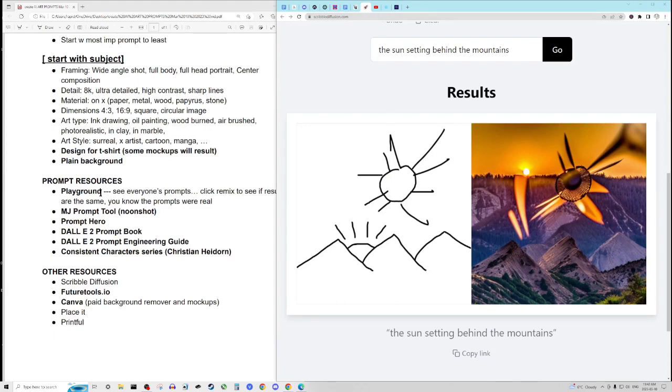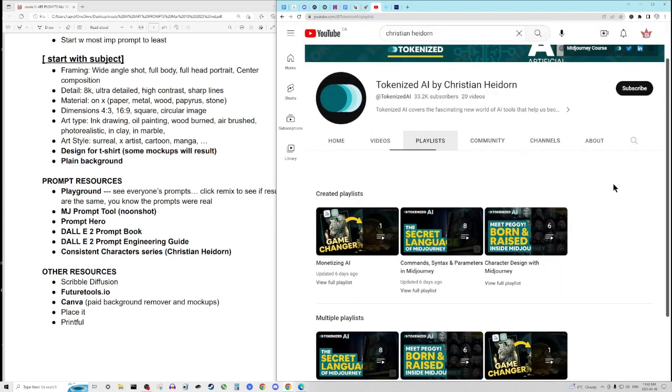Okay, so we've covered a lot of these things, and if you are going to be doing KDP books and you've got a character that you love, one of the resources that you'll want to look at, because that's really tricky and it's going to take you a little bit of time to understand how consistent characters are created, is Christian Heidorn. He does a really great job of that, and there are a series of videos. If you want to have a professional piece of work for your book, you don't want each photo of your main character or any of the subject matter in the book to look in wildly different styles. So you have to think about controlling that a little bit.